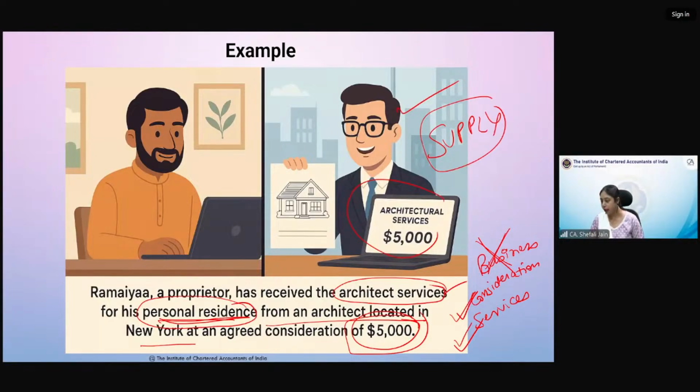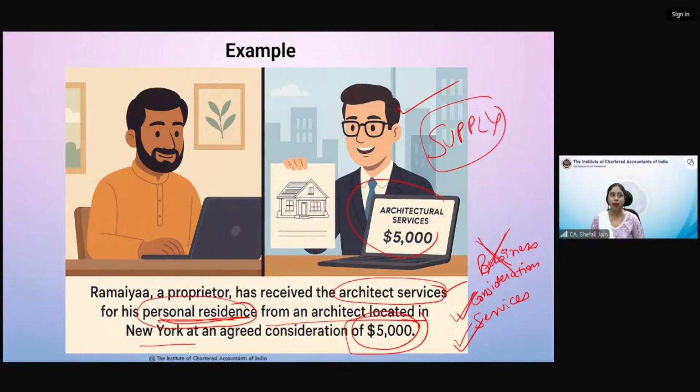Architect belongs to land or building. No, Aditya. What do you mean? Okay, services with regard to land or building. So it is not always necessary that you should take the services with regard to land and building or some fixed assets only, Aditya. No, that is not the case. You can receive any services from a person outside India.